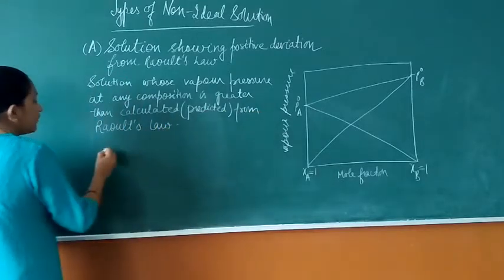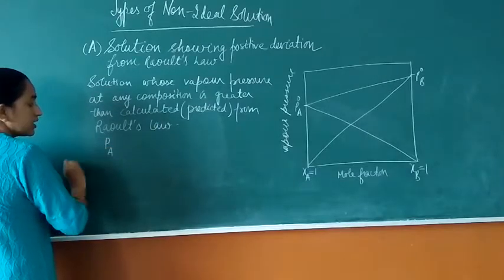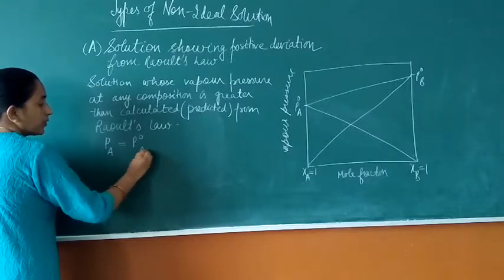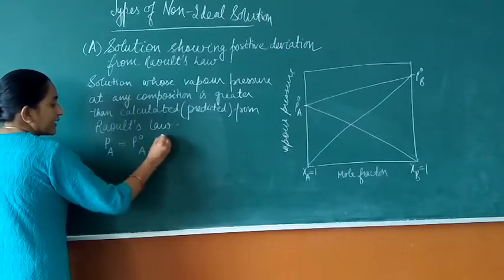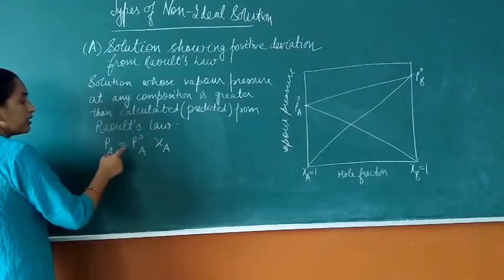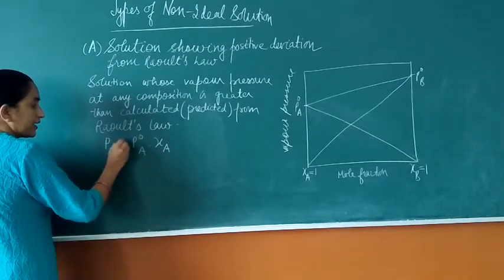You know that from Raoult's law, the partial pressure is equal to the vapor pressure of the pure component multiplied by its mole fraction. So here it will not be equal. That means it is a non-ideal solution.